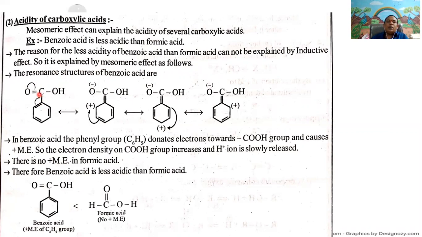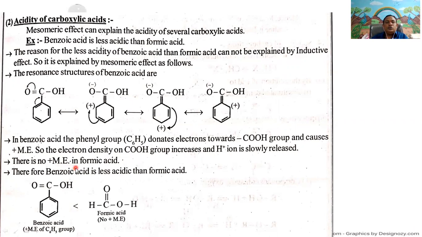Here, due to the carbonyl group, the carbon-oxygen pi bonded electrons are polarized towards the oxygen atom. Then oxygen gets negative charge. This carbon-carbon forms a double bond due to the polarization of this pi electron. Here, again, polarization of these pi electrons to the carbon atom. Para carbon gets positive charge. Again, here also carbon gets positive charge. In benzoic acid, the phenyl group donates electrons towards the carboxylic group and causes plus mesomeric effect. So the electron density on the COOH group increases and H plus ion is slowly released.